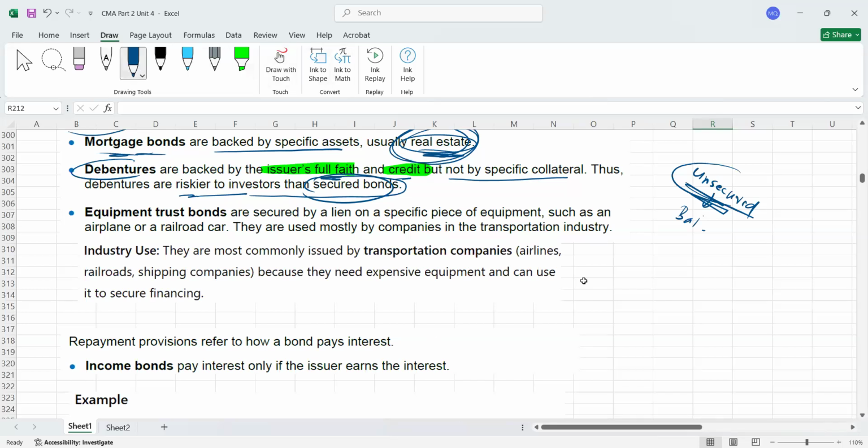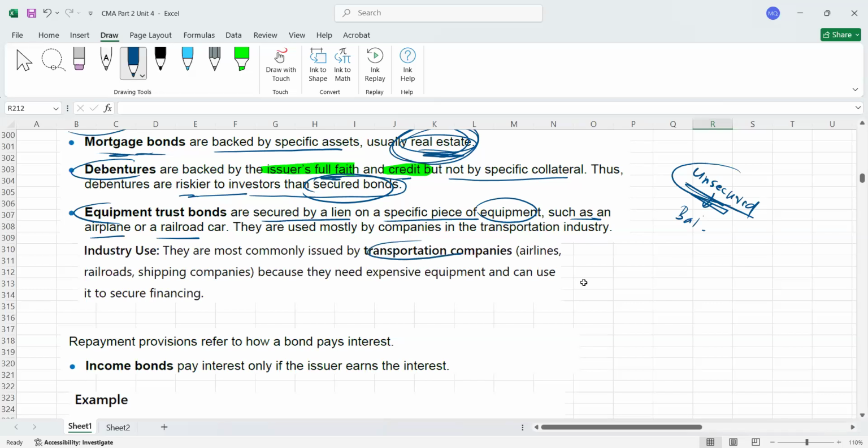Okay, guys. So then we got here equipment trust bonds. This is another type of bond which I'm discussing now. What are equipment trust bonds, guys? Equipment trust bonds are secured by a lien on a specific piece of equipment. I will give you an example. Equipment is such as an airplane, railroad car, etc. I'm just giving examples here, guys. For example, mostly transportation companies.